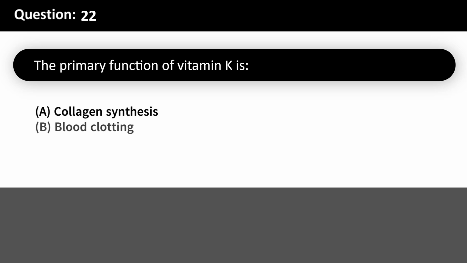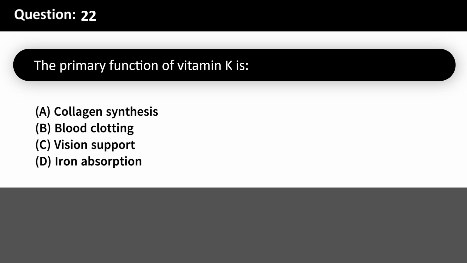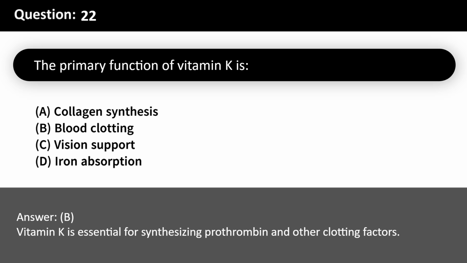The primary function of vitamin K is A. Collagen synthesis. B. Blood clotting. C. Vision support. D. Iron absorption. Answer, B. Vitamin K is essential for synthesizing prothrombin and other clotting factors.